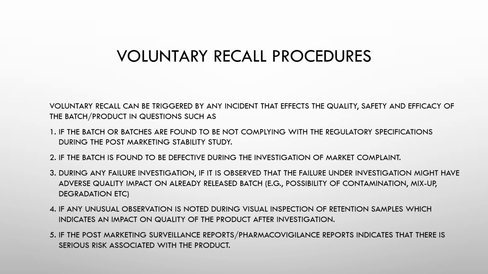So whenever the visual inspection of retention samples is done, if there is an unusual observation, that means there could be a change in the quality or a change in the description of the product, or any kind of visual inspection that we are doing for the retention sample. In such cases, if we observe unusual observations, then the product should be recalled back, and that will be the voluntary recall.